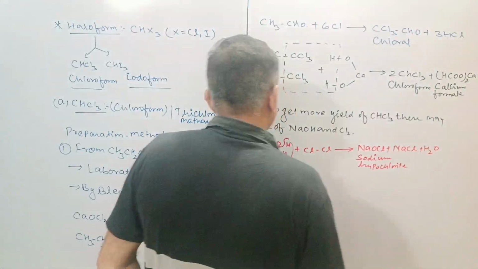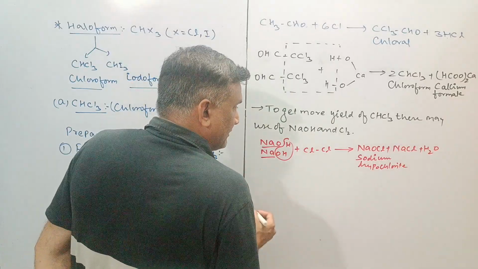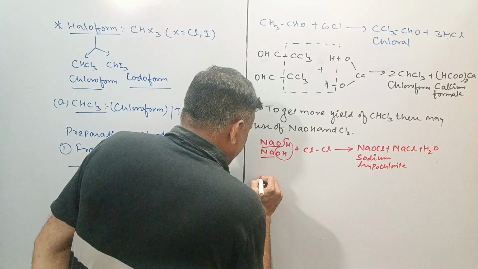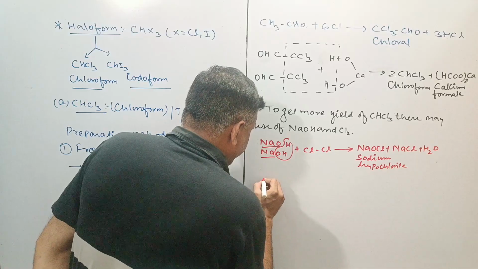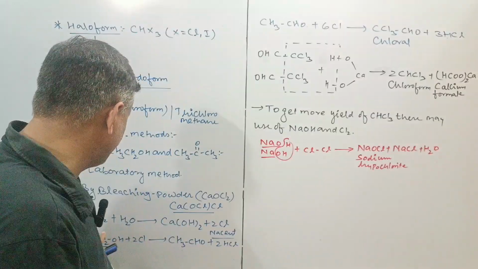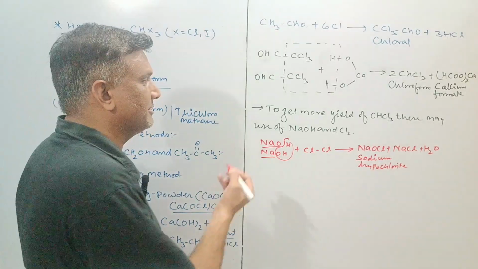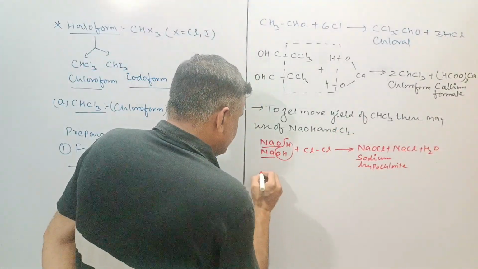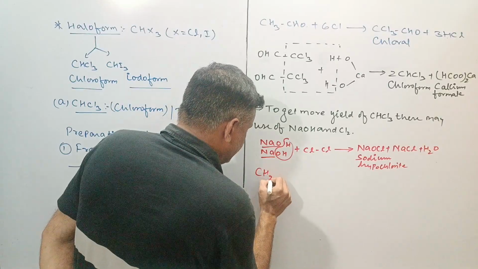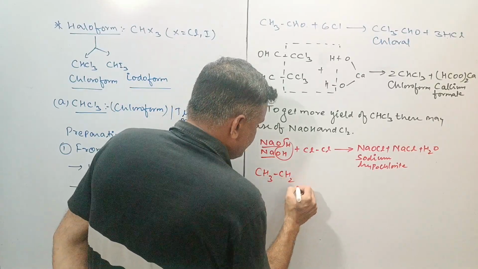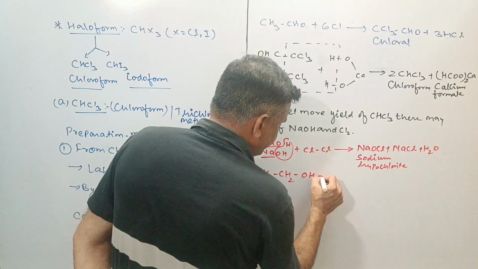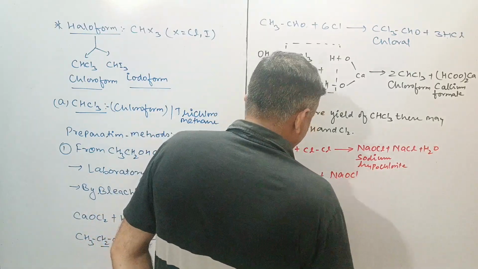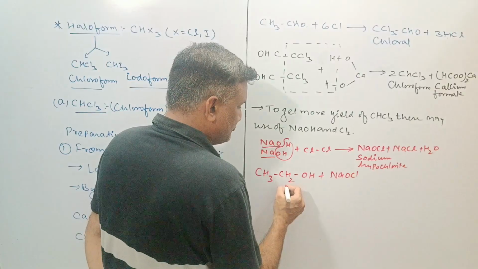Sodium hypochlorite. Going further, this sodium hypochlorite reacts with either ethanol or acetone. So I am going to take CH3, CH2, and OH on reaction with sodium hypochlorite. Here we will require two molecules.